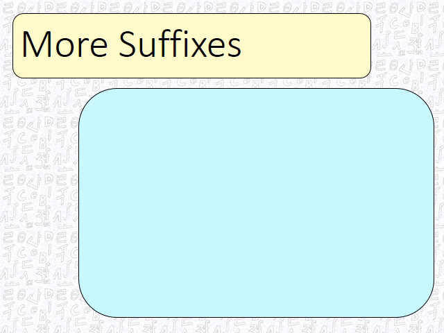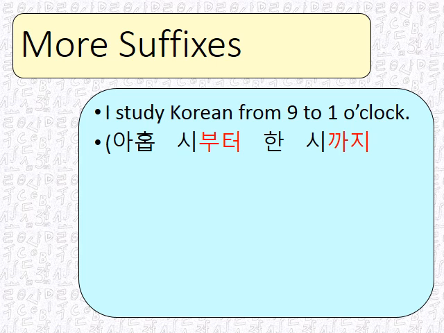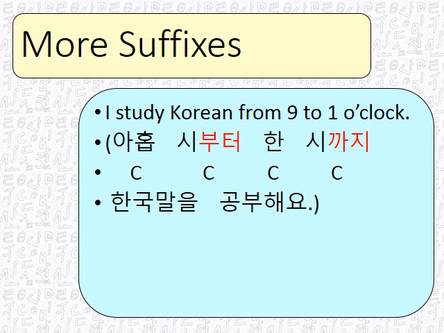Here's another example with suffixes. "I study Korean from 9 to 1 o'clock." That would be translated to 9시부터 1시까지. Content word, content word, content word, content word. 한국말을 공부해요. So, content word, content word.